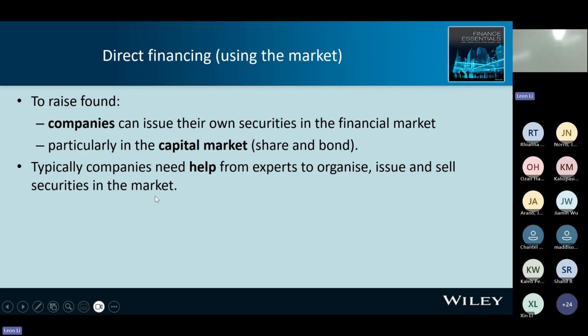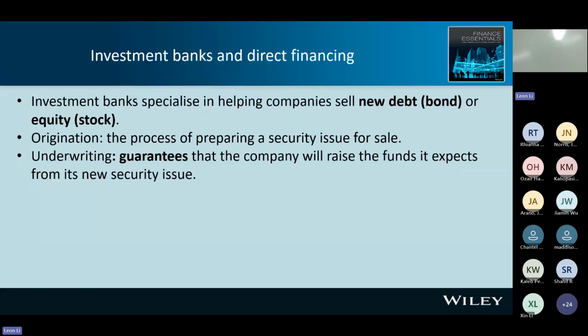So in direct financing, banks are very important. Expert means investment bank. Next slide, we discuss the investment bank and direct financing. An investment bank specializes in helping companies sell new debt or bonds or equity.